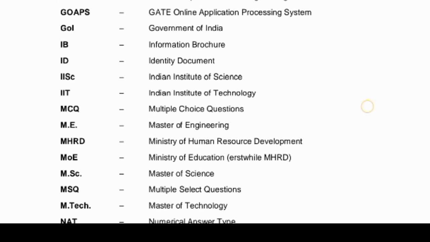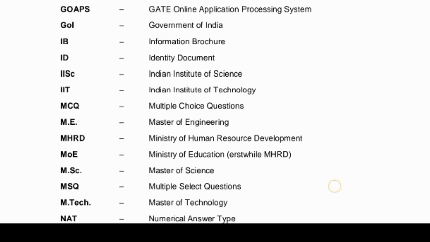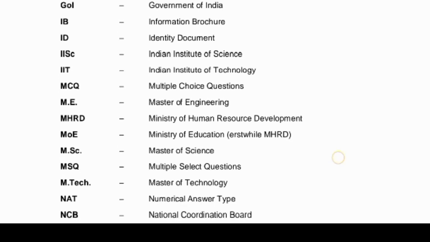Information brochure means IB, identity document means ID, IISc means Indian Institute of Science, IIT means Indian Institute of Technology, MCQ means multiple choice questions. These short forms are used in this brochure, so before reading the full brochure you need to learn these shortcuts.